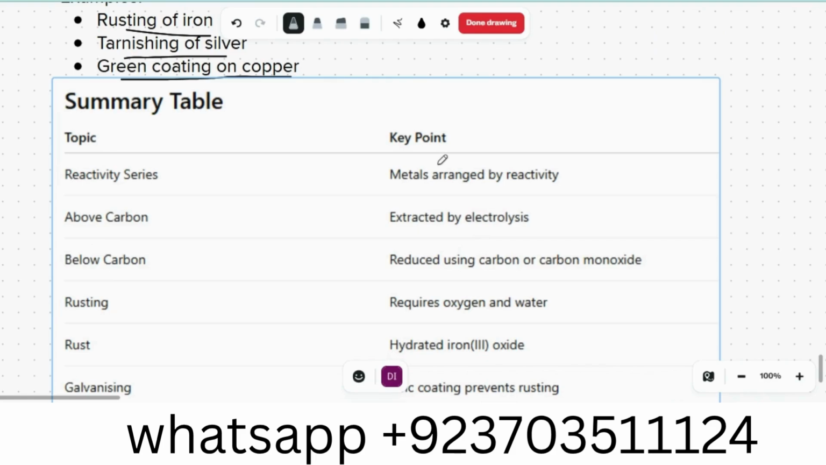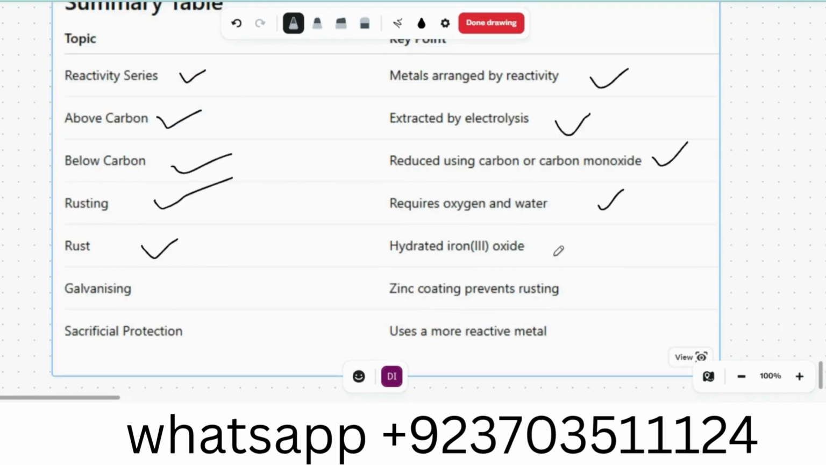Topics and key points. Reactivity series: metals are arranged by reactivity. Above carbon, metals are extracted by electrolysis; below carbon, using carbon or carbon monoxide. Rusting requires oxygen and water. These are the points you have to remember. Rust is hydrated iron(III) oxide. Galvanizing is zinc coating to prevent rusting. Sacrificial protection is used mostly in ships in the sea, using a more reactive metal.